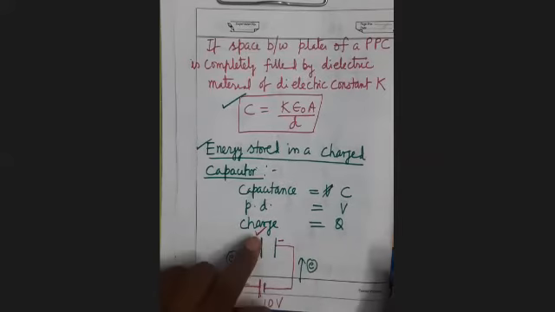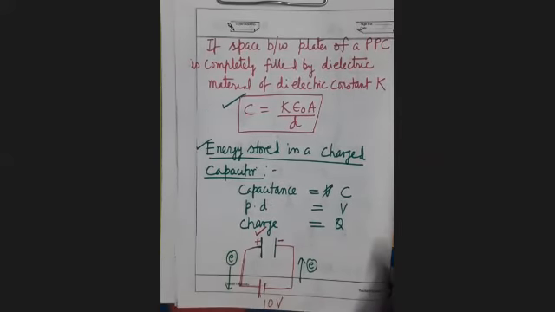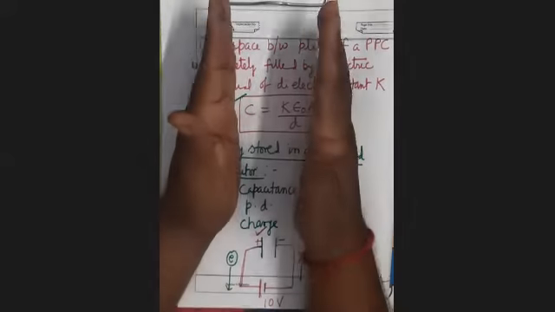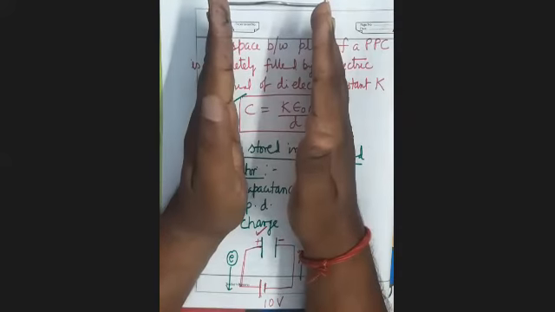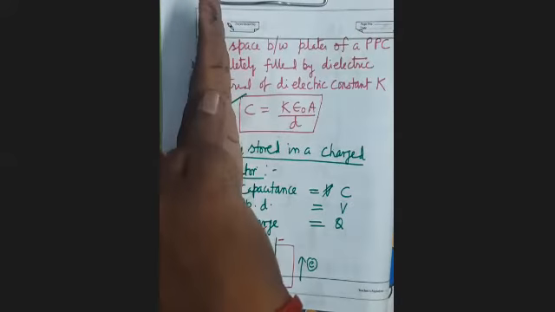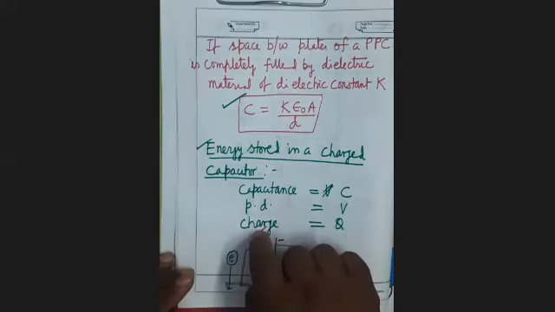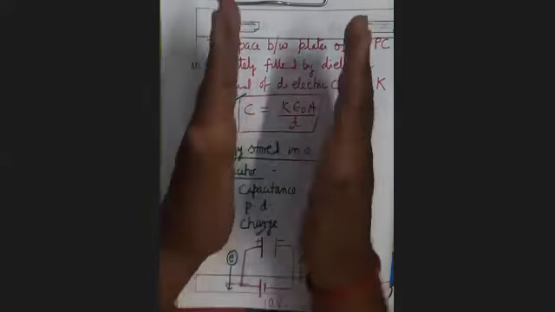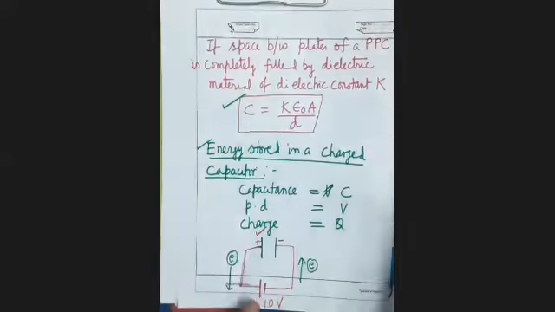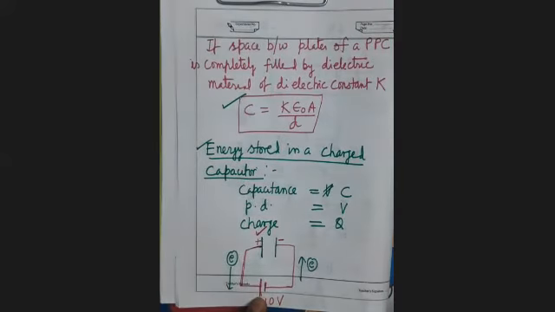In the beginning, both the plates are uncharged. But as the electrons transfer from one plate to the other with the help of the battery, what will happen?